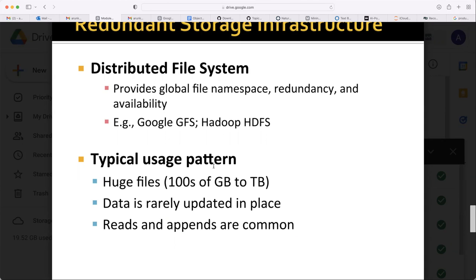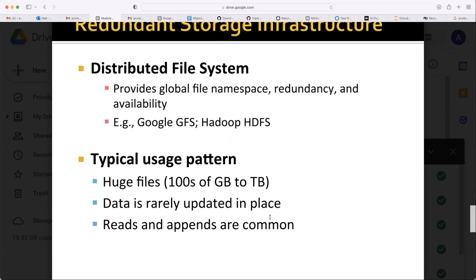Typical usage pattern: use files. So when do you use this distributed file system? Hundreds of GB to TB. Don't use it for small problems, if you have some 5 GB or 10 GB of data, because at least your hard disk is now 1 TB, right? Most of the computers coming out for scientific purposes have at least 500 GB, half a TB. So don't use it. When you can do it with a single node, don't get into this architecture of a multi-node distributed file system. Data is rarely updated in place.